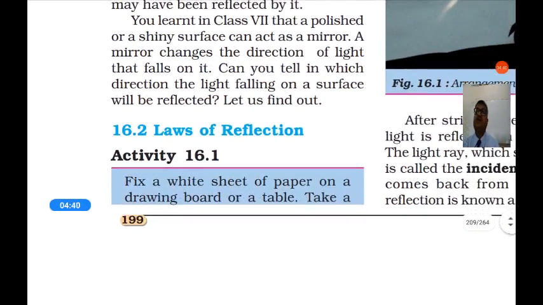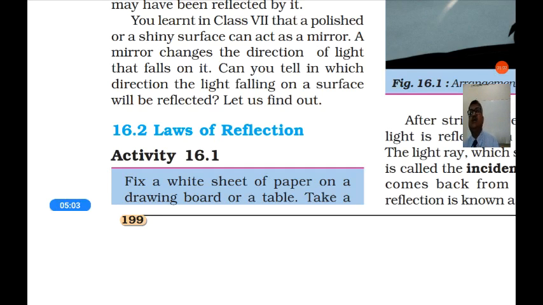You learnt in 7th class that a polished or shiny surface can act as a mirror. You can see your face in a mirror, or in a new steel plate, which is very shiny. You can see your image. That shows that any polished surface can act as a mirror.